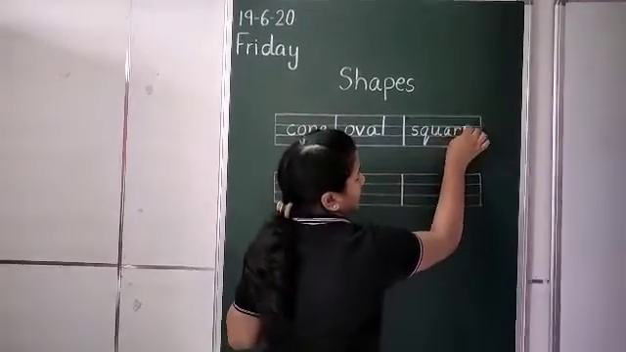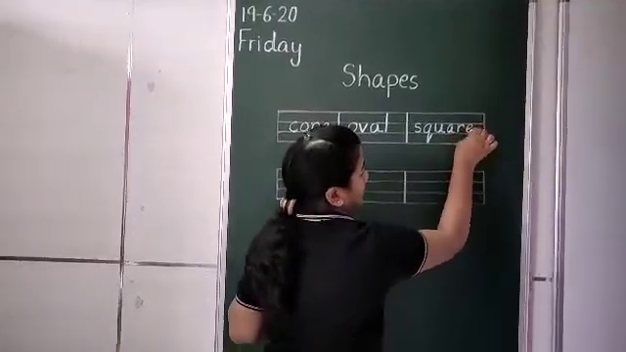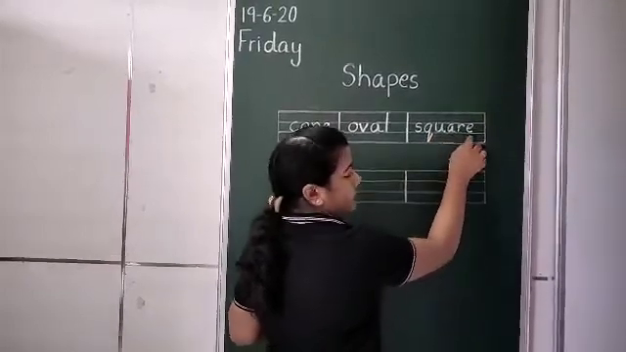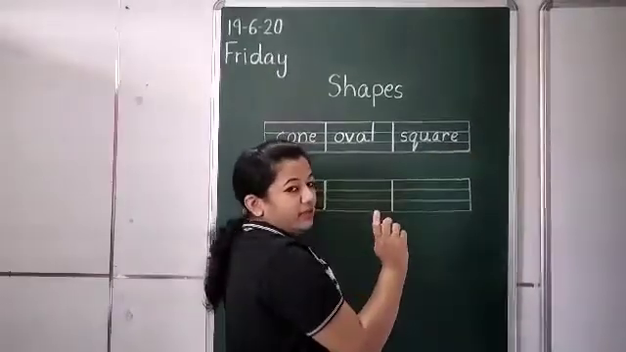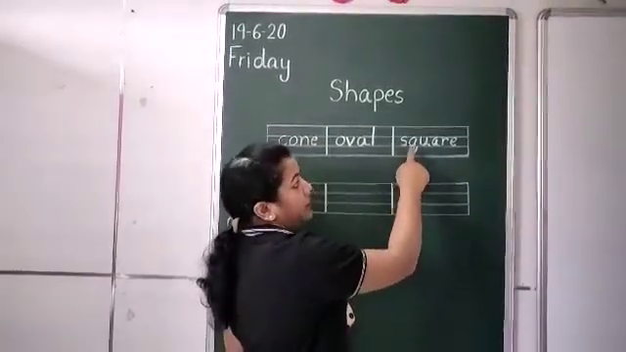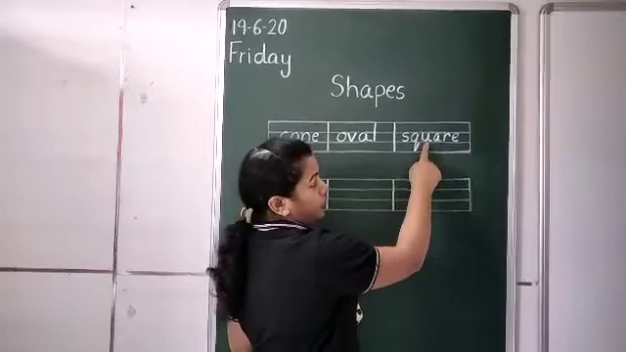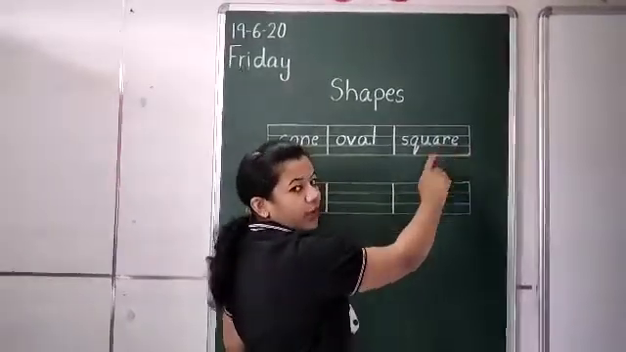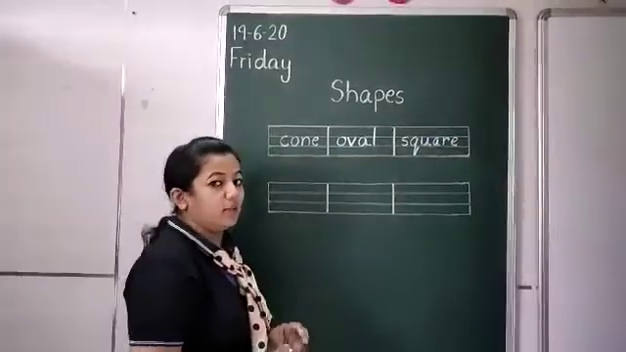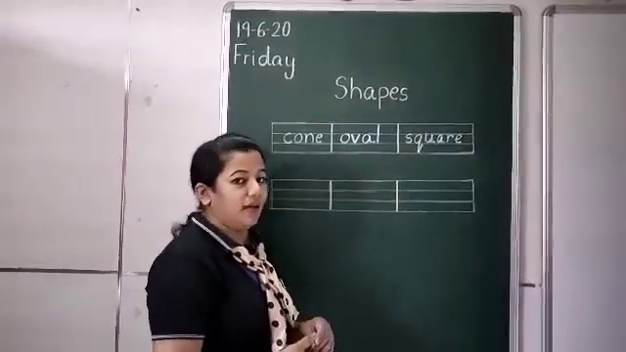S-Q-U-A-R-E. See, I am not leaving space in between. Okay, so write it like this. What is the spelling? Repeat once again. S-Q-U-A-R-E. Square. Okay, now the next spelling is of star.